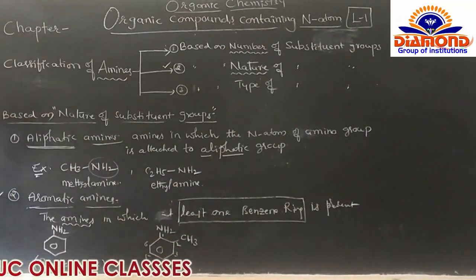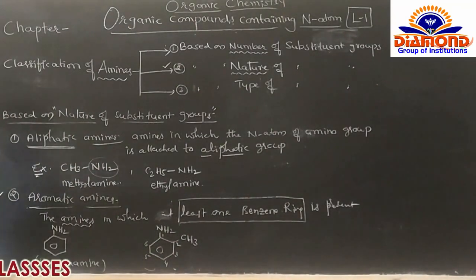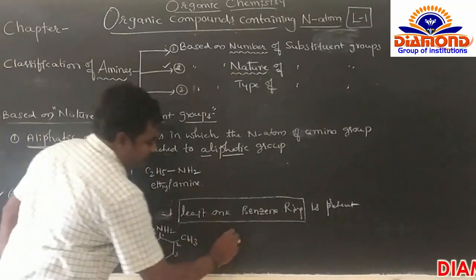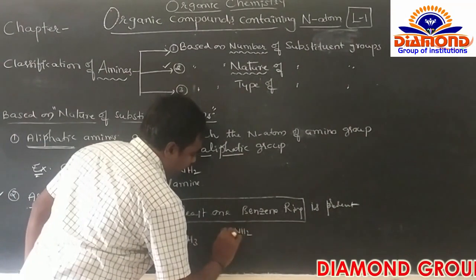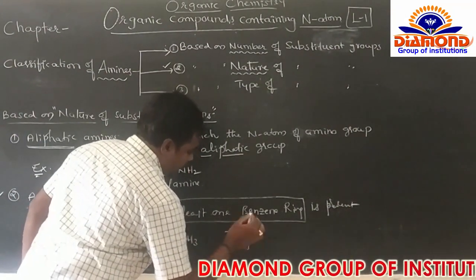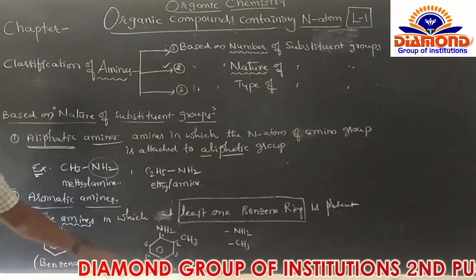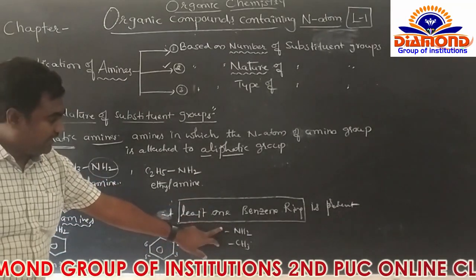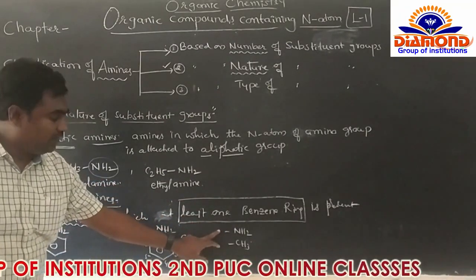We have two groups here: one is NH2 and the other is CH3. While writing the IUPAC name, we have to follow the order of priority of functional groups.